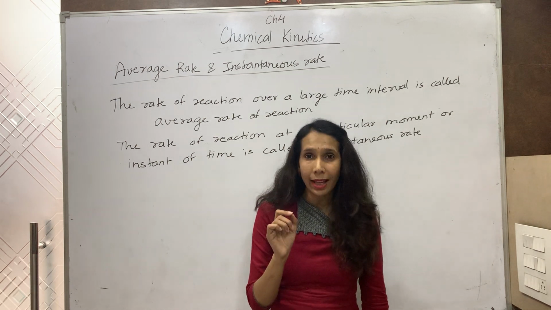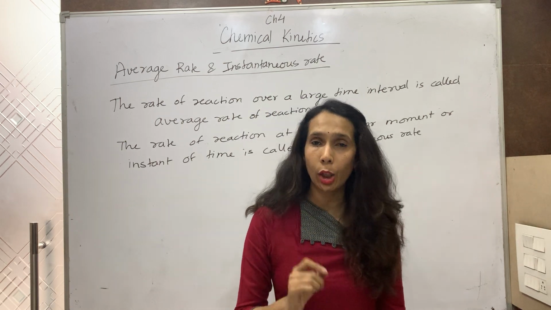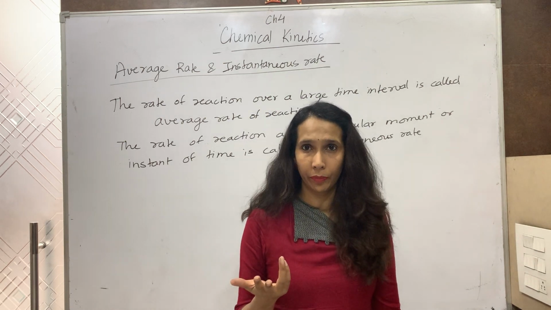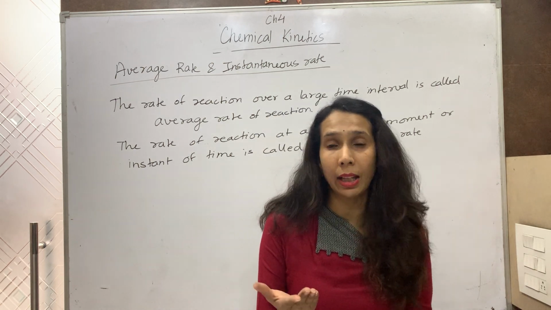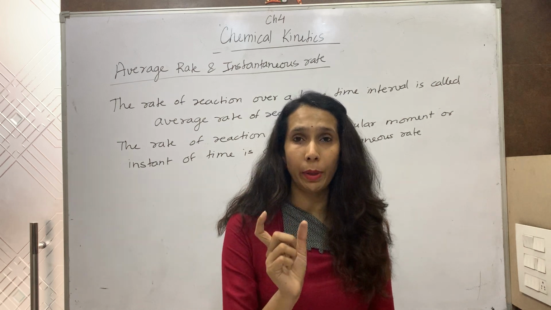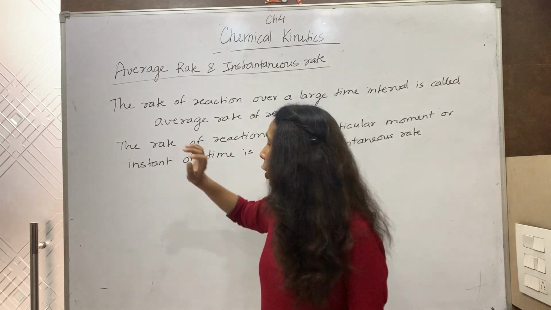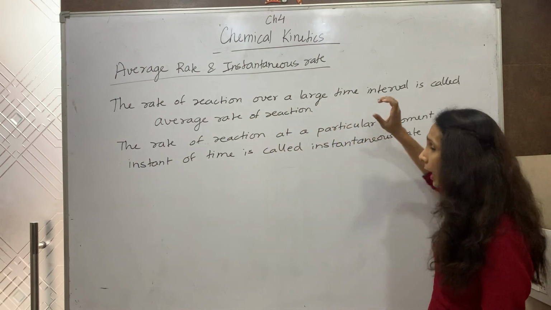But was I driving the car always at the same speed, 60 km per hour? No. At times the speed may be more than 100 and at times it may be less than 20 km per hour. So 60 km per hour was my average speed, the rate over a large time interval.